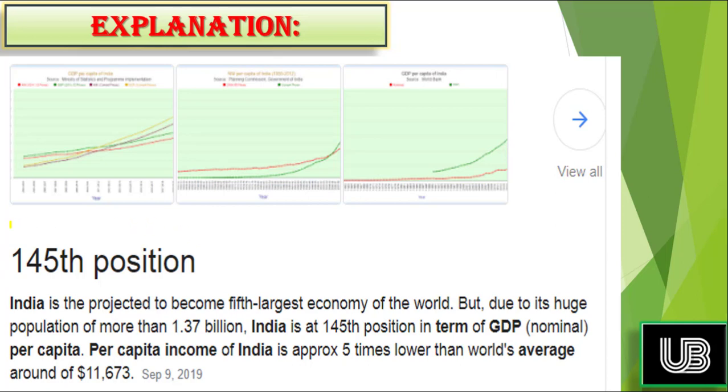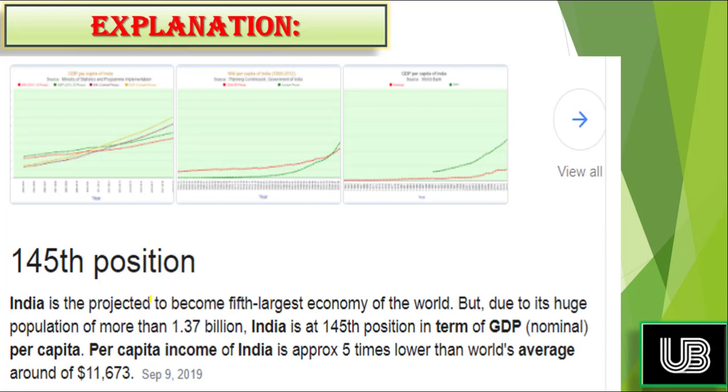We stand at 145th position, and this is the gap between being fifth largest and being 145th. The gap is too much. So you can see that just because a country has large income does not make it a developed nation.